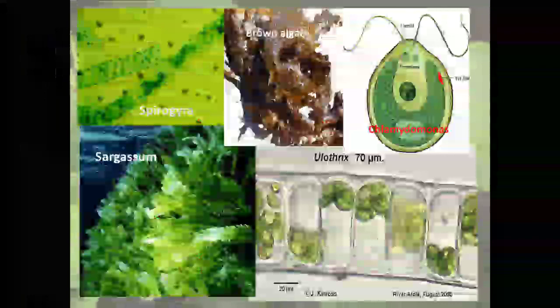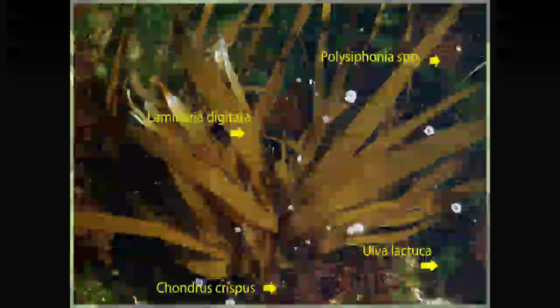You can see here Spirogyra, Sargassum, Chlamydomonas, Ulothrix. So many algae pictures over here. Some types of brown algae are also here. Look at the picture. Same structure, same color like algae, but there are four types of algae over here: Ulva lactuca, Chondrus crispus, Laminaria digitata and Polysiphonia species. At the bottom of the water, you can find so many types of algae.